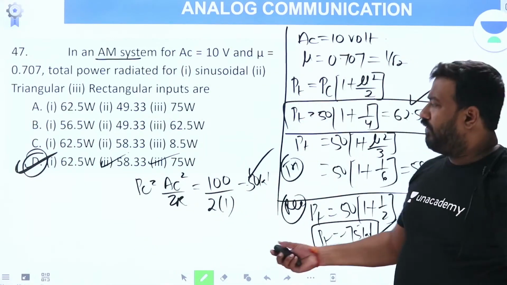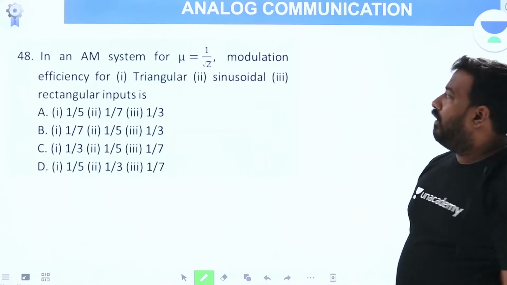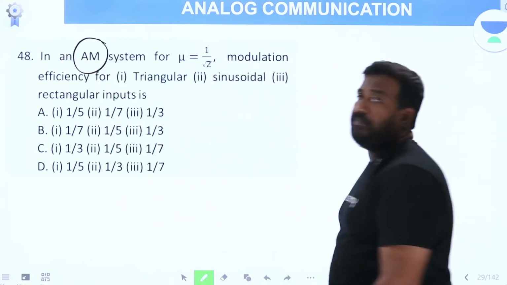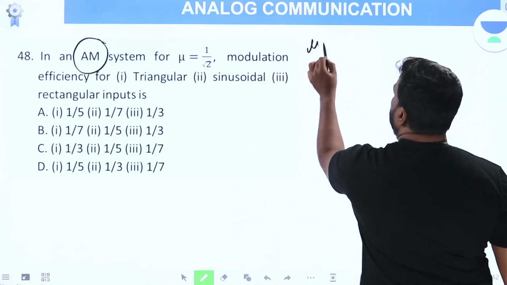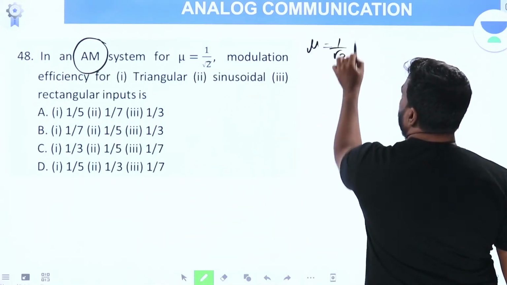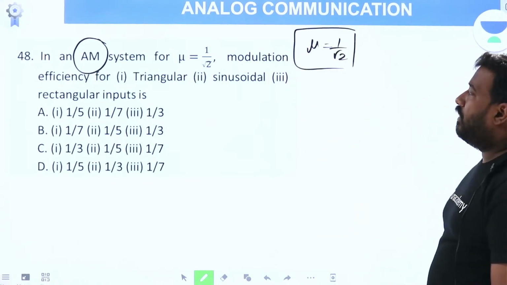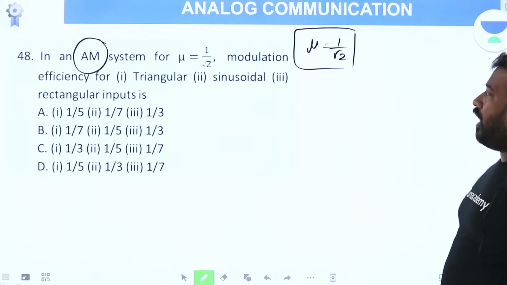Got it? Therefore, option D is the answer. Next question. In an AM system, when mu is equal to 1 by root 2, the modulation efficiency for triangular, sinusoidal and rectangular inputs are. Now I want modulation efficiency.